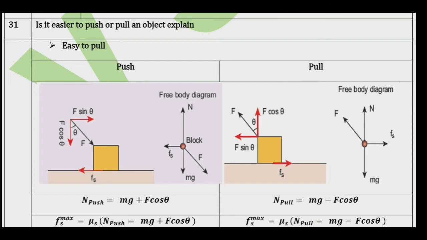The maximum static friction also increases. The maximum static friction is equal to mu s N push, which is equal to mu s into mg plus F cos theta.